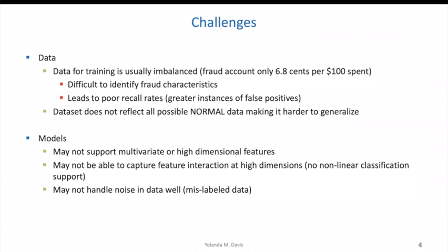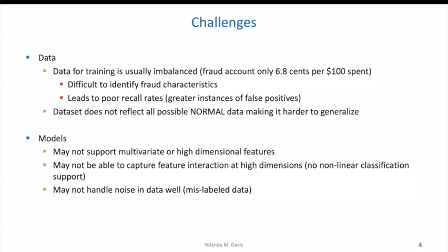Especially within deep neural networks, we know that the layers allow us to capture certain behaviors and certain relationships that we are usually unable to see with more traditional types of learning. And so depending on the model that you choose, they might not be able to capture some of the interactions that would fully describe what a fraud anomaly looks like.